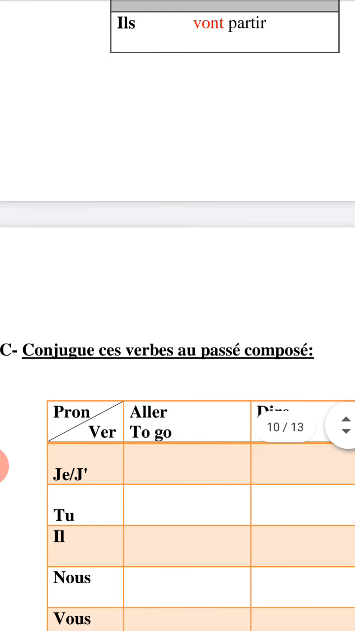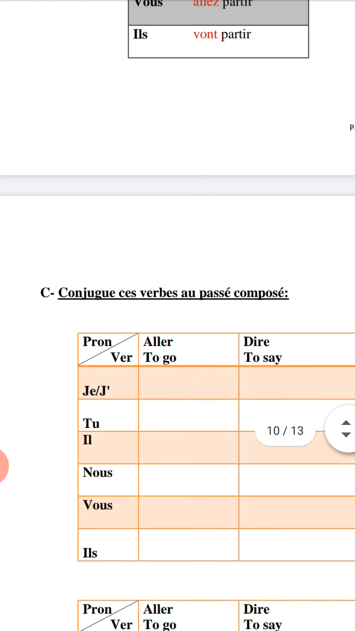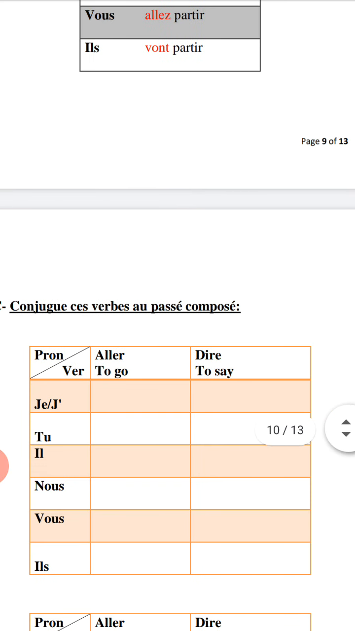Let's move to the next one. Conjugue ces verbes au passé composé. Here we are talking about what? Passé composé, past tense. How to change any verb au passé composé. You should first check the verb. Here I have verb aller, to go, and the verb dire, to say. How to change verb aller to go au passé composé? How to change verb dire to say au passé composé?